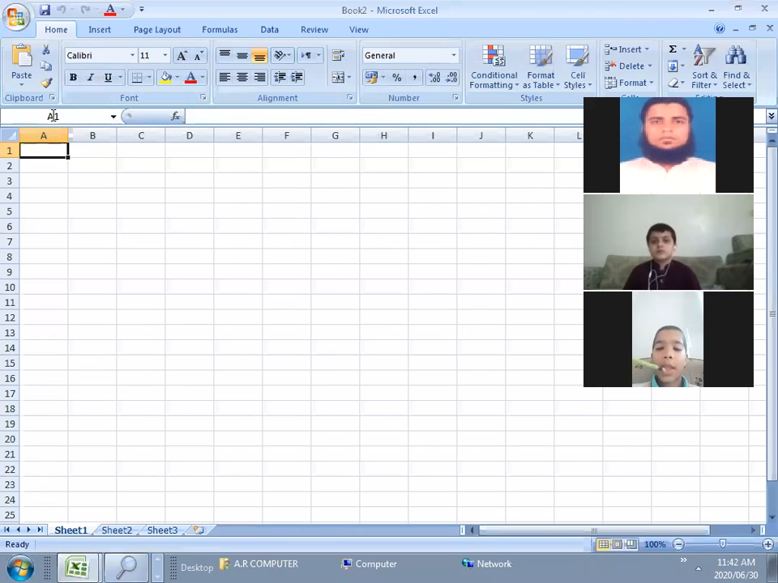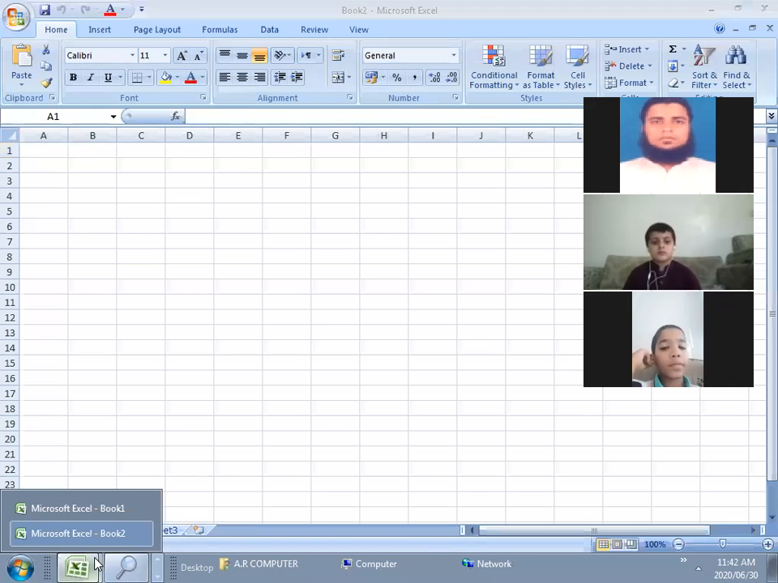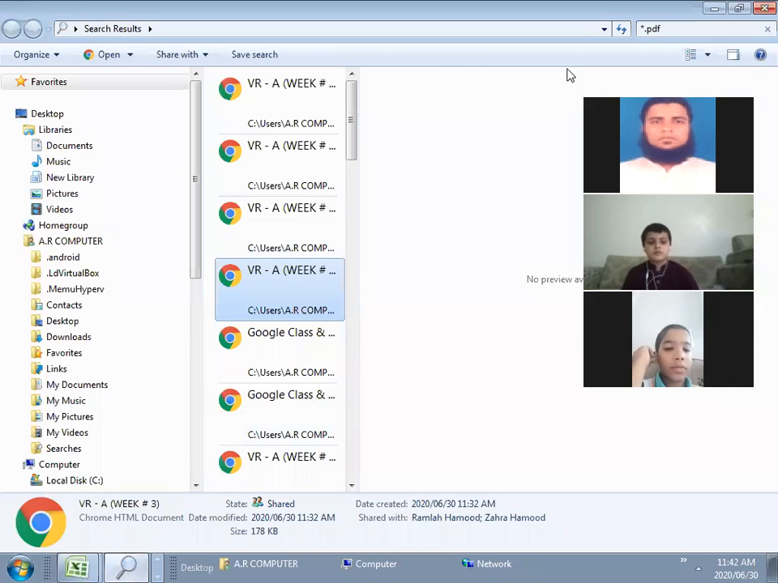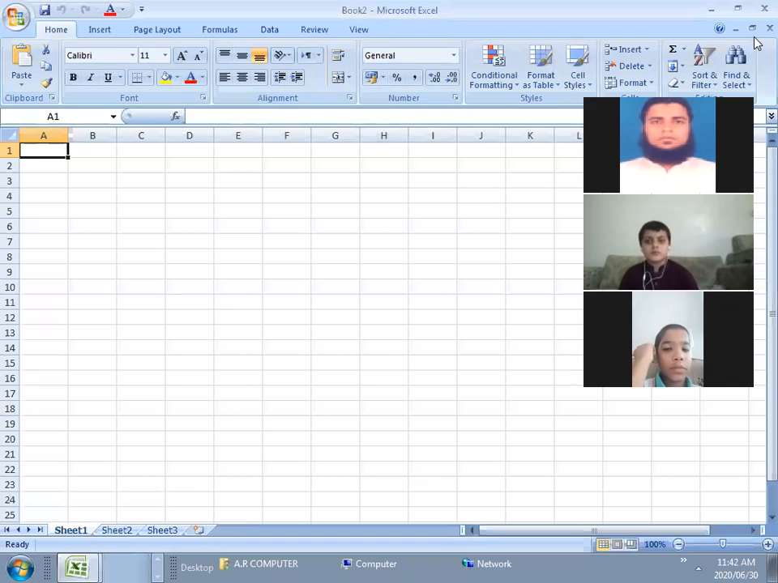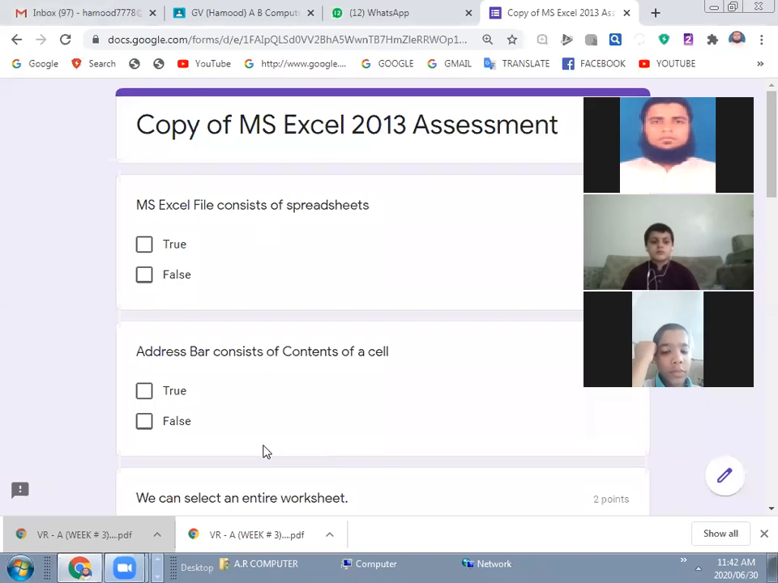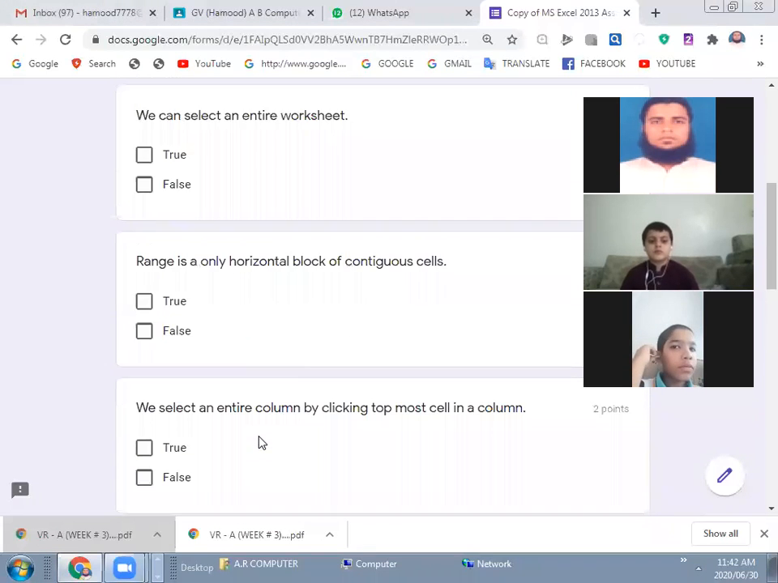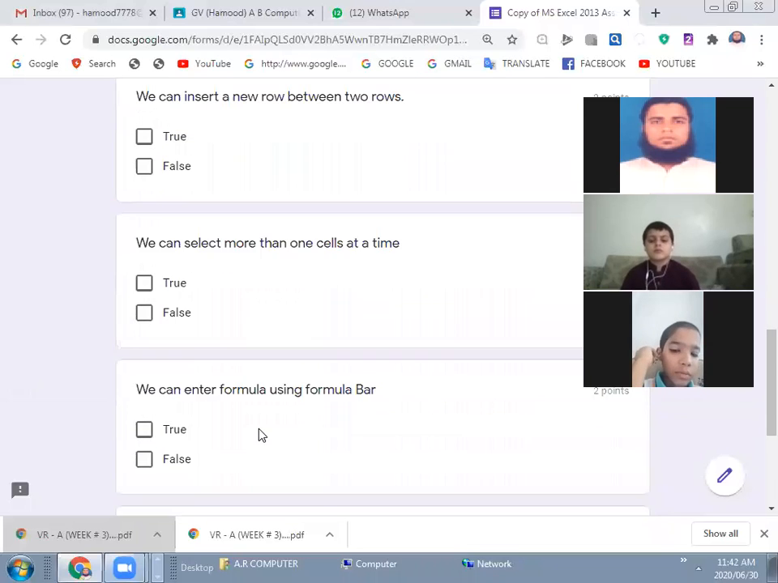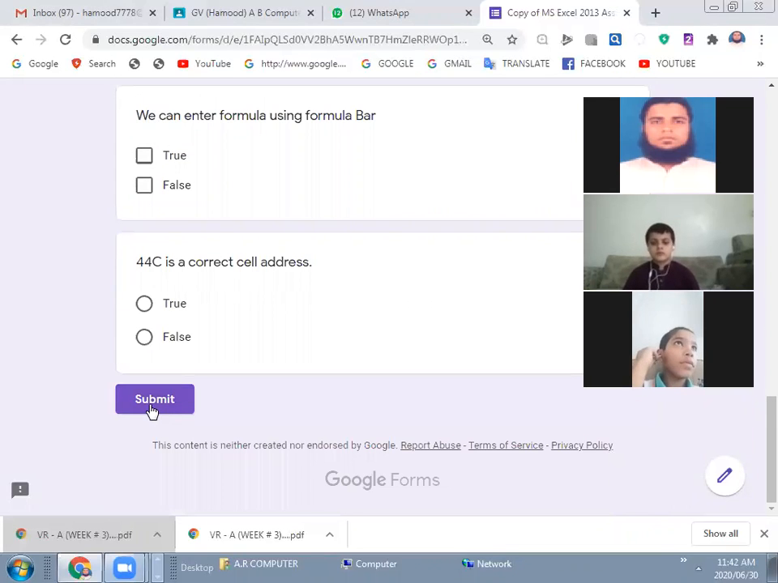This is the address bar, right? Name box or address bar. So what does it have? Content of the cell or address of the cell? So in this way, you will answer it, right? Similarly, it consists of 10 questions, and you will answer it and then submit it.